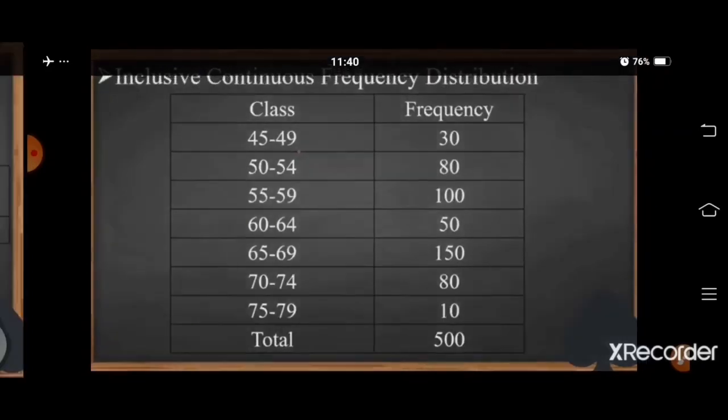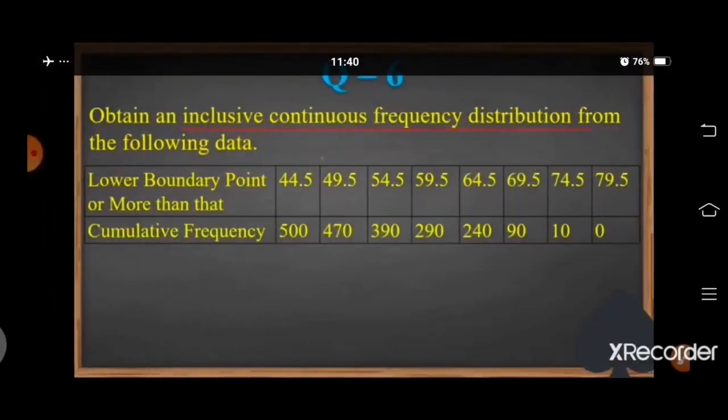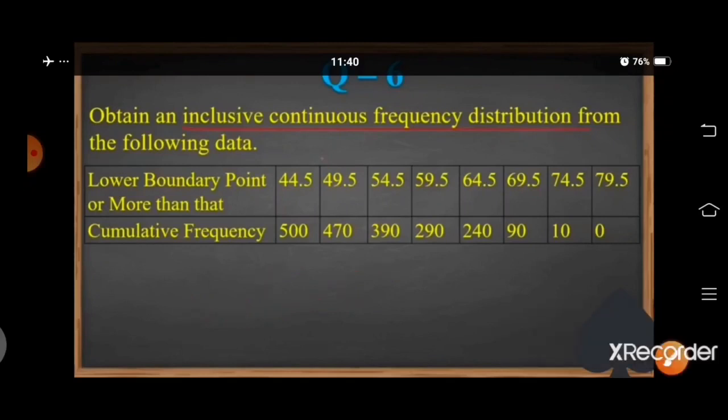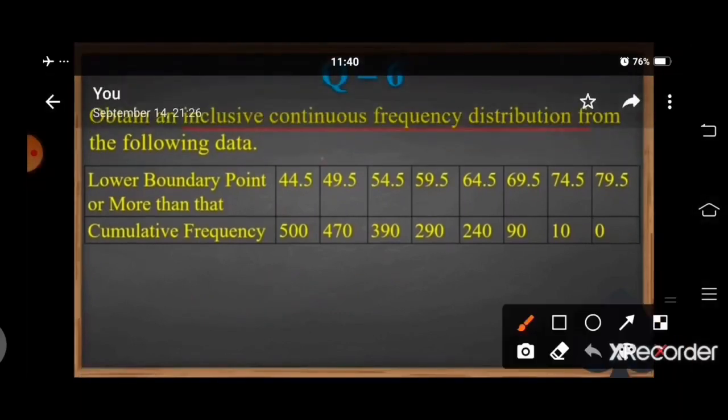Same we will do in the next class: for 49.5 we will add 0.5 to get 50, and from 54.5 we will deduct 0.5, we will get 54. So here we will get 50 to 54.